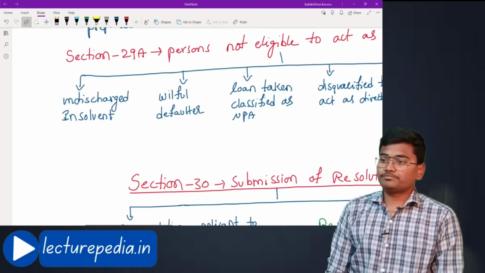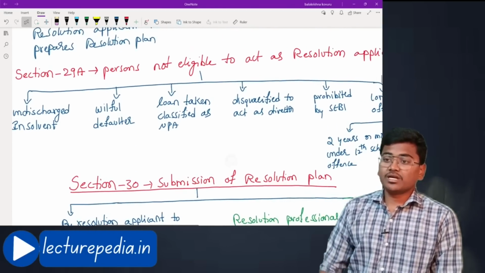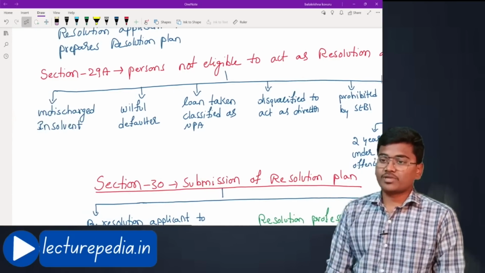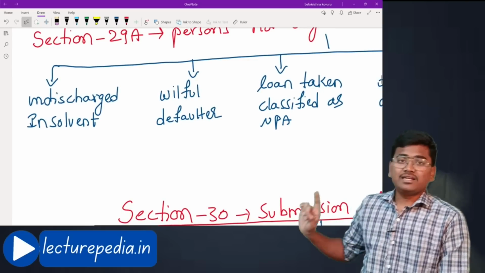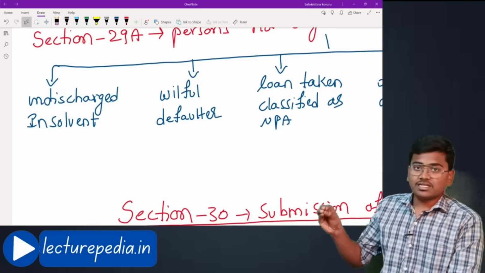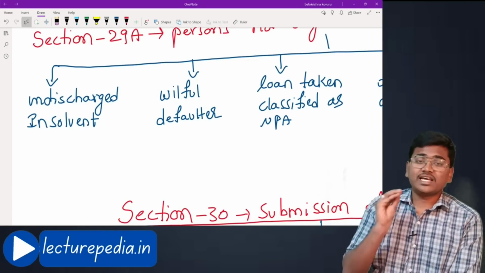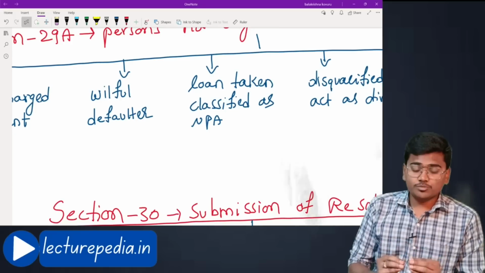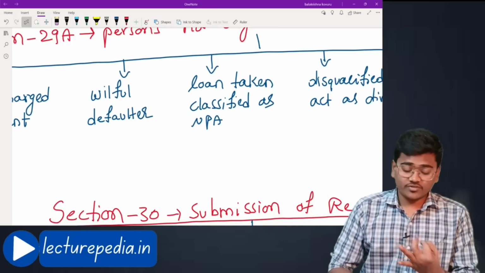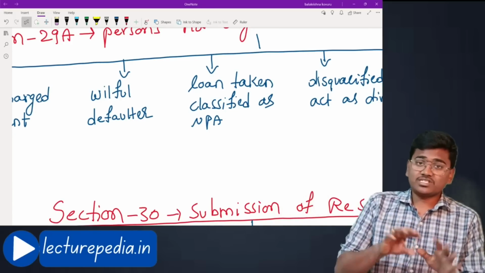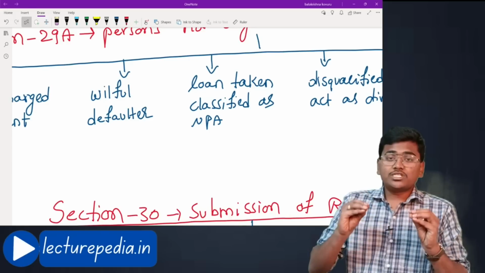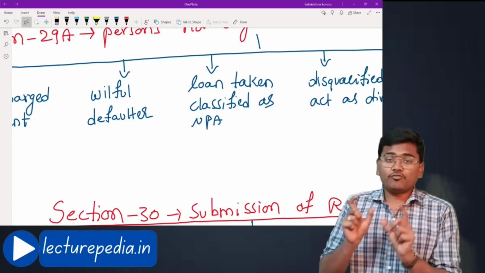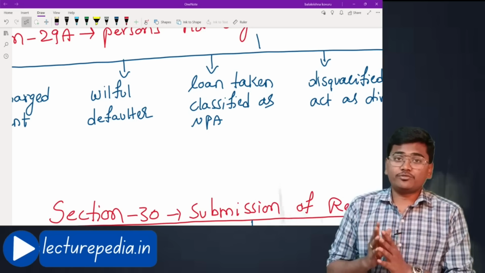This one, section number 29A, persons not eligible to act as resolution applicants. First one, undischarged insolvent. If such person is an undischarged insolvent, then he cannot act as a resolution applicant. See, you should not confuse between resolution applicant, resolution professional, insolvency professional, interim resolution professional. There are various terms which sound alike. You should understand the meaning of all these terms. You should not confuse between these terms.